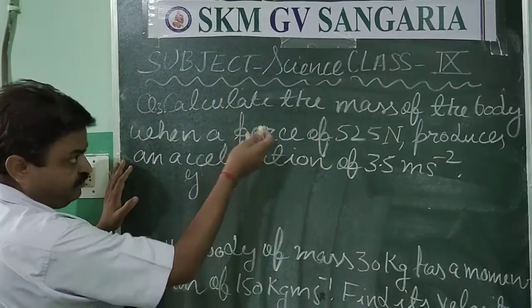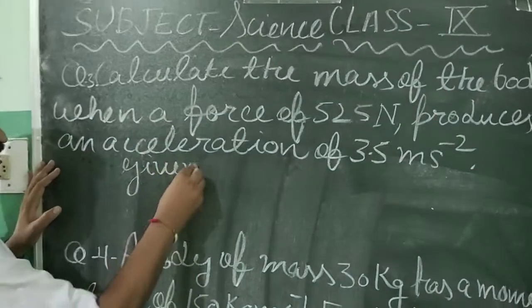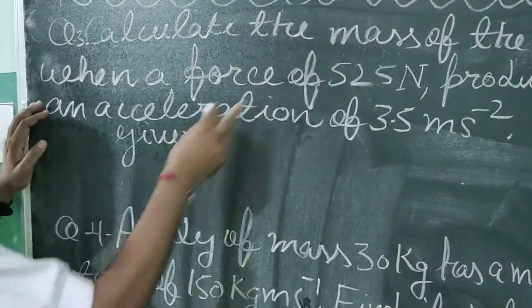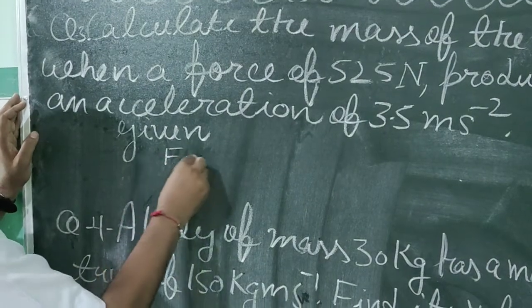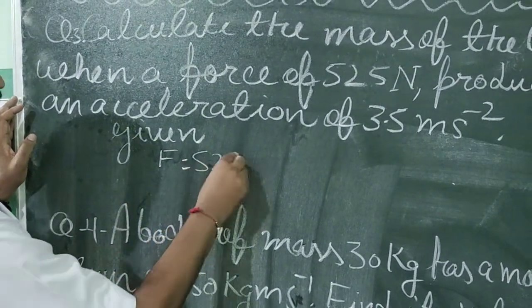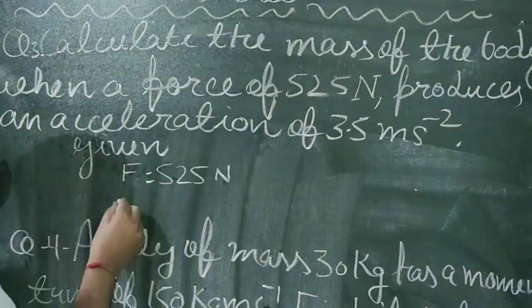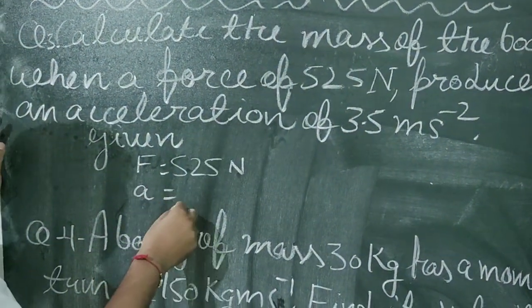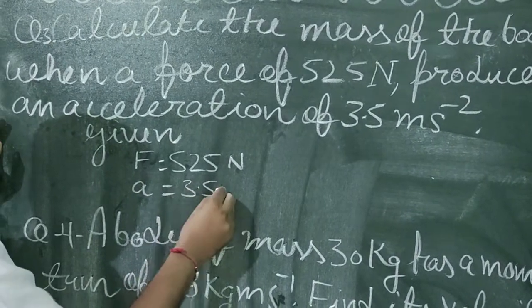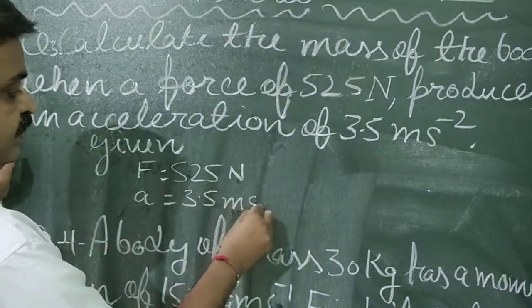You will read, and we have read that. So given quantities you will write here. Force is given. It is 525 Newton. Produces an acceleration. Acceleration is given. It is 3.5 meter per second square.